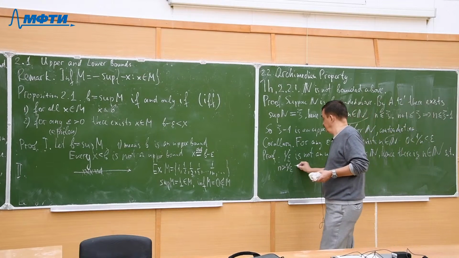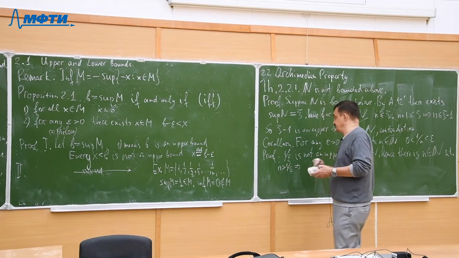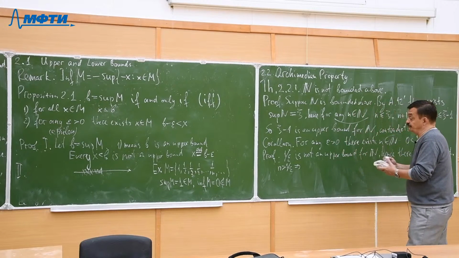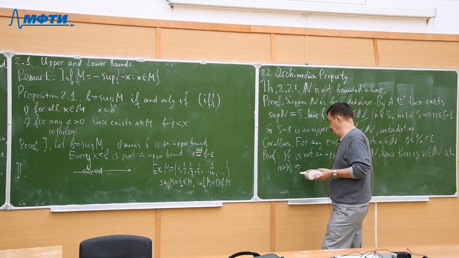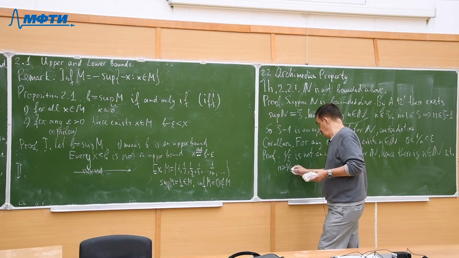And once n is greater than 1 over epsilon, by properties of inequalities, we have the opposite inequality. Both numbers are positive.